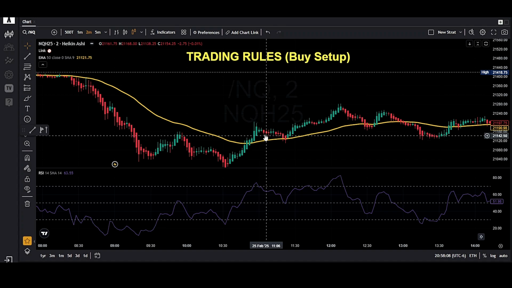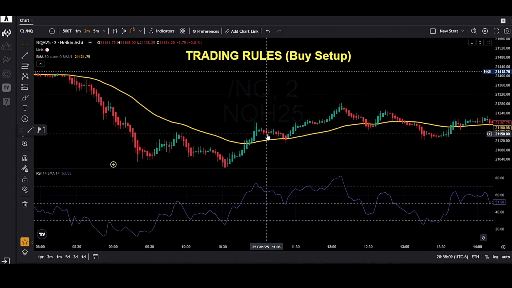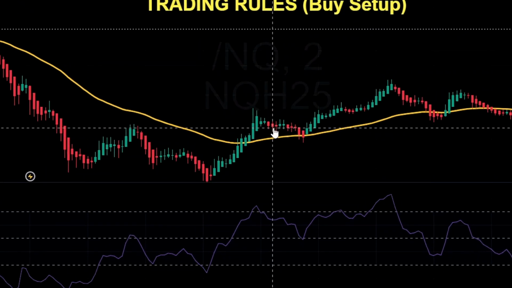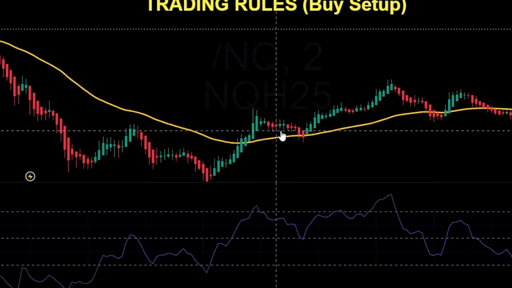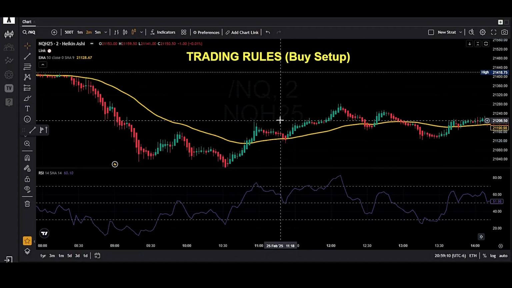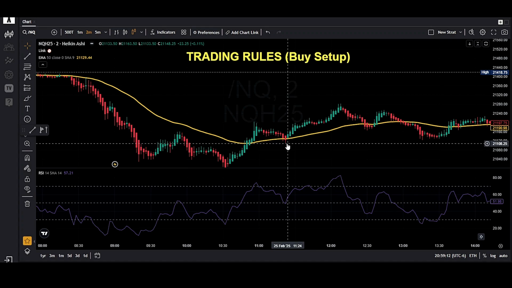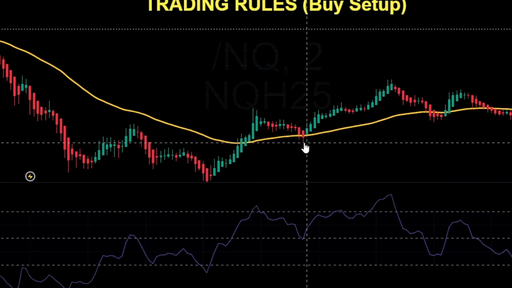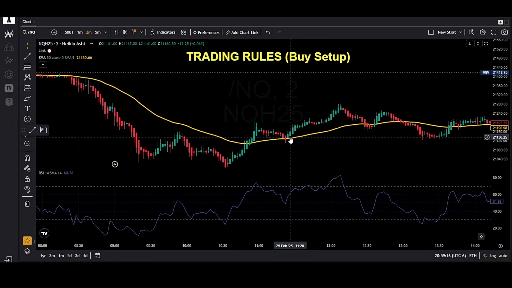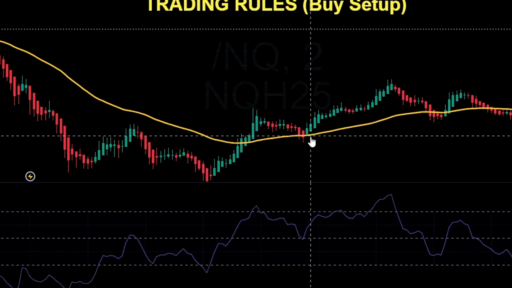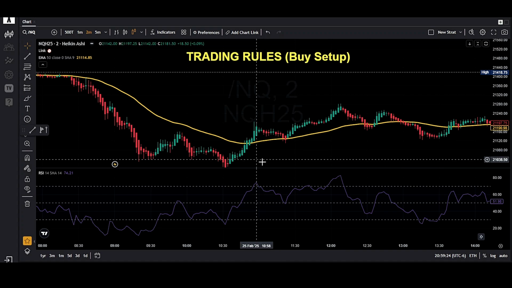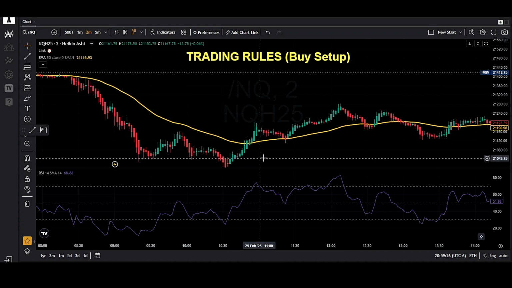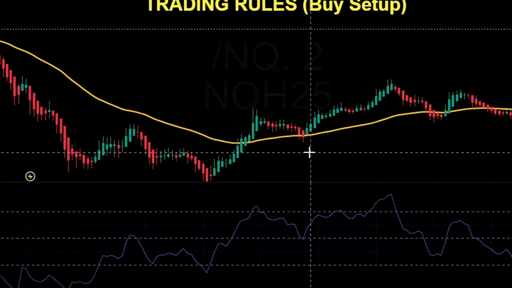So we do see these are smaller bearish candles, and after that we do see a bullish candle, but it has wicks on both sides, so we're not going to consider it. We do see bearish candles pull back all the way to EMA 50, and after that we do see a bullish candle over here. It has no wick at the bottom and it has good momentum. We always want to look for a momentum candle, because if we see small candles like this that have no momentum, then those setups can fail.